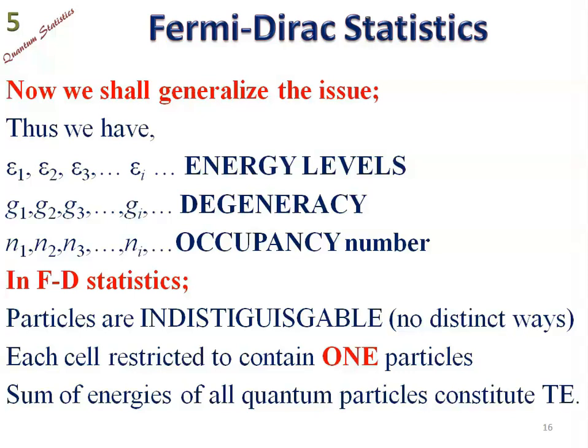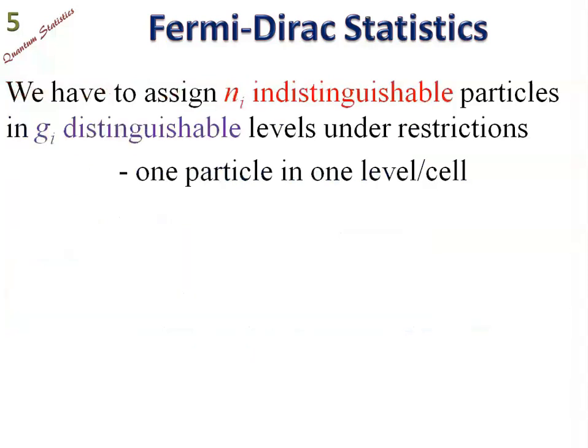In FD statistics, particles are indistinguishable, no distinct ways. Therefore, each cell is restricted to contain only one particle. The sum of energies of all quantum particles constitutes the total energy of the system.